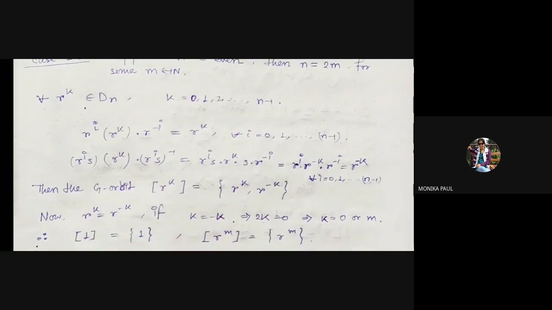So r to the power I times r to the power k times r to the power I inverse is equal to r to the power k for all I equal to 0, 1, up to n minus 1.